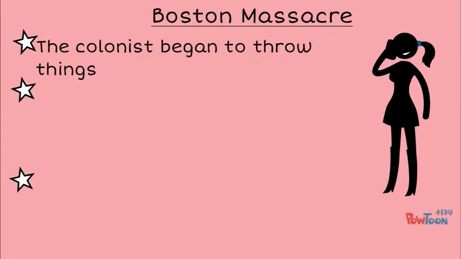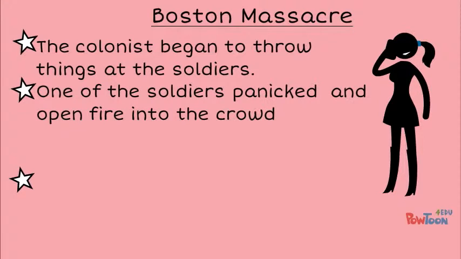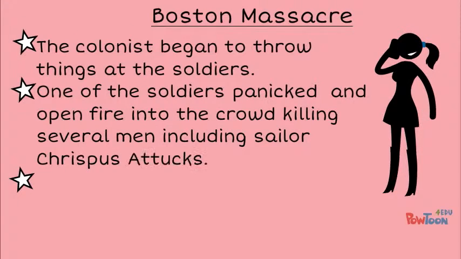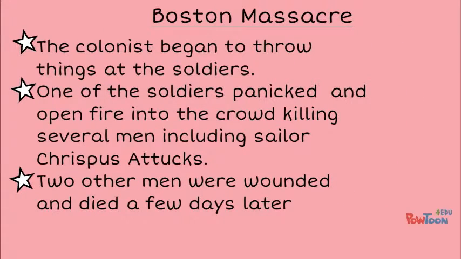The Boston Massacre. The colonists began to throw things at the soldiers. One of the soldiers panicked and opened fire into the crowd, killing several men, including a sailor named Crispus Attucks. Two other men were wounded and died a few days later.